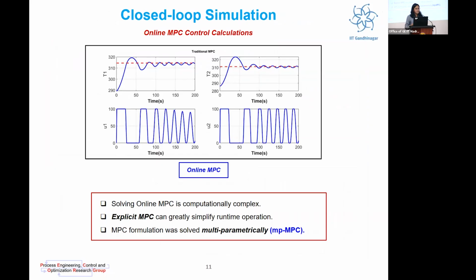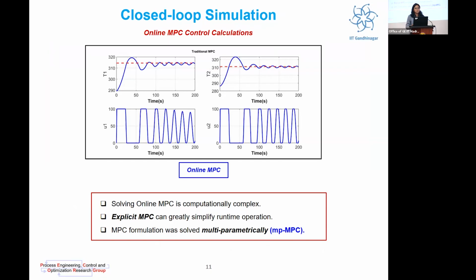MPC formulation, we ran a closed loop simulation for our system. The set of tuning parameters used gave such results, but if we have a good set of tuning parameters, much better set point tracking can be achieved. Solving online MPC is computationally complex, as we are solving the optimization problem at each time step. So to address this computational complexity, explicit MPC can greatly simplify a runtime operation.